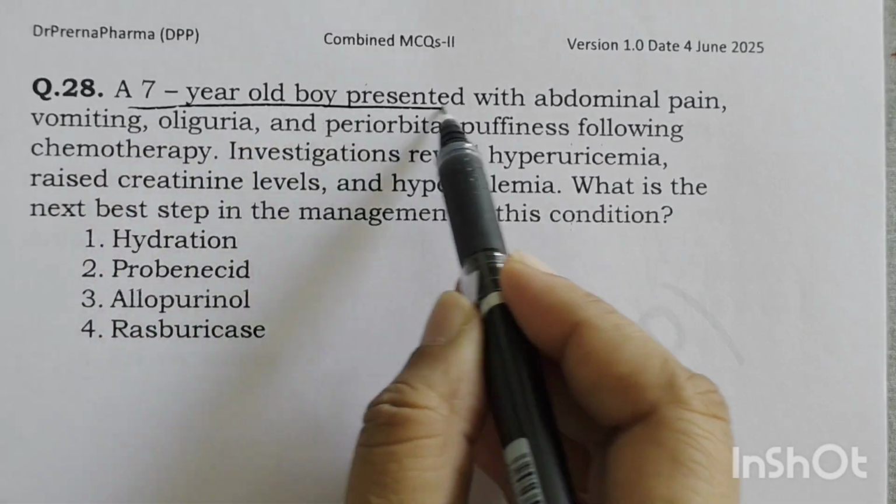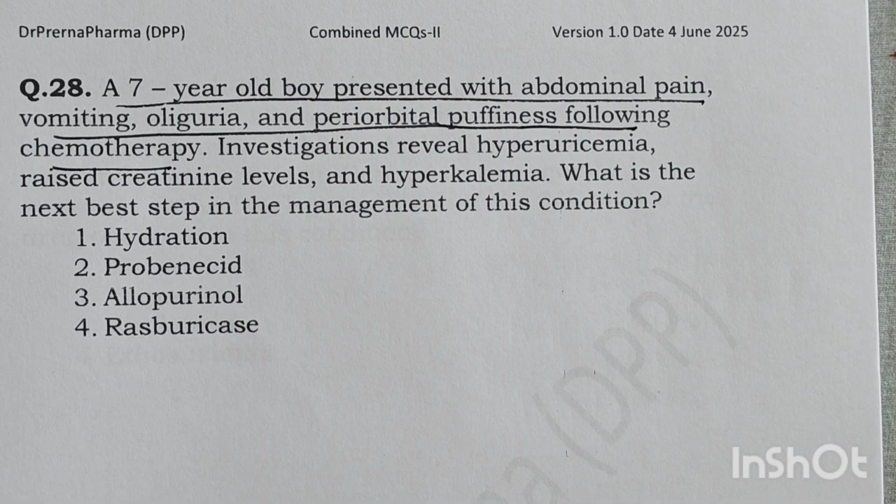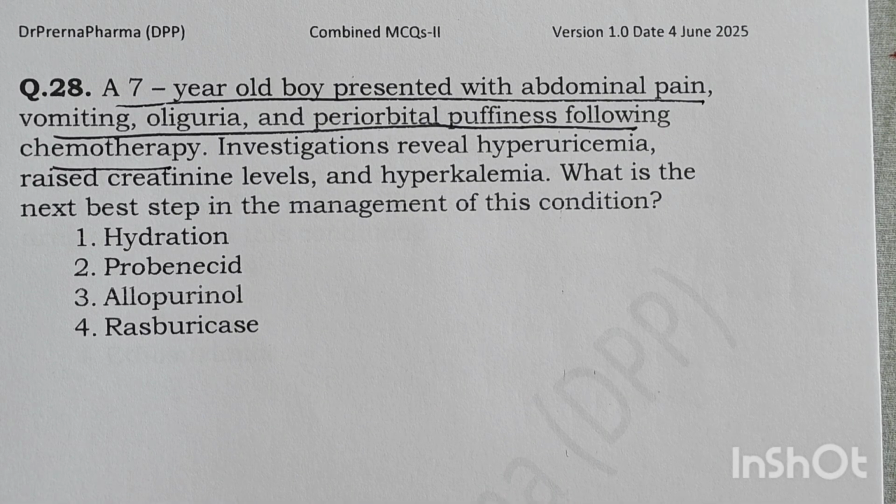A 7-year-old boy presents with abdominal pain, vomiting, oliguria, and periorbital puffiness following chemotherapy. Investigations reveal hyperuricemia, raised creatinine, and hyperkalemia. What is the next best step in the management? Now, the patient has oliguria, hyperuricemia, raised creatinine, hyperkalemia after chemotherapy. So how will you manage this condition?